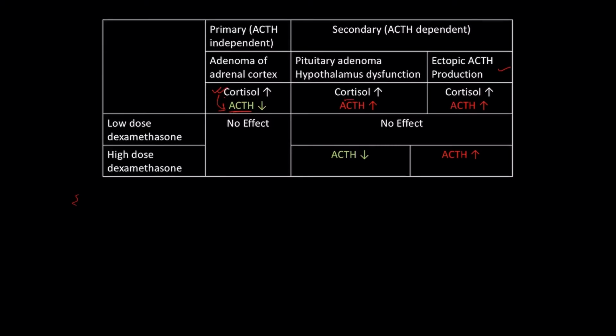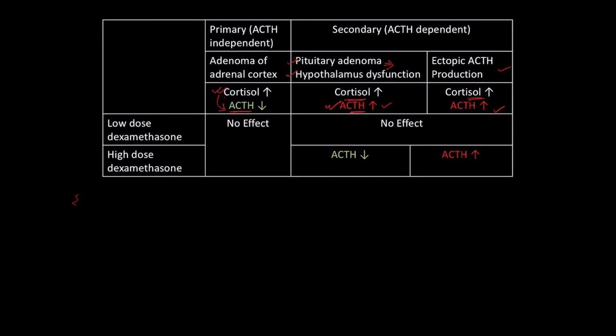In both situations the cortisol level will be high and the ACTH level will be high, but the source of ACTH in a pituitary adenoma is the ACTH producing cells of the adenoma, or in hypothalamic dysfunction the excess CRH hyperstimulates the anterior pituitary to increase the level of ACTH.